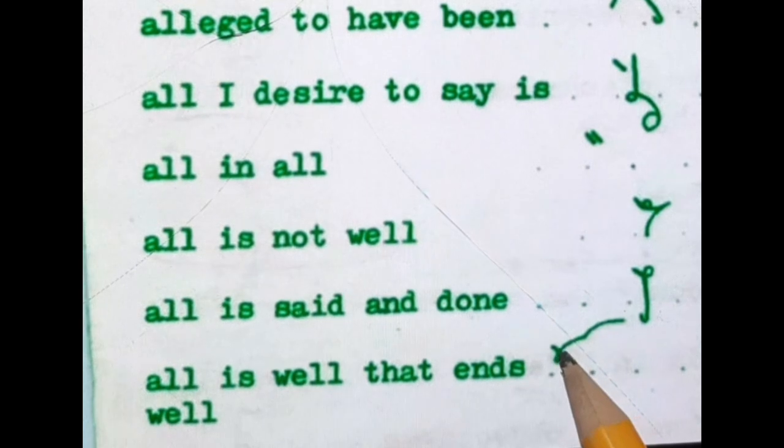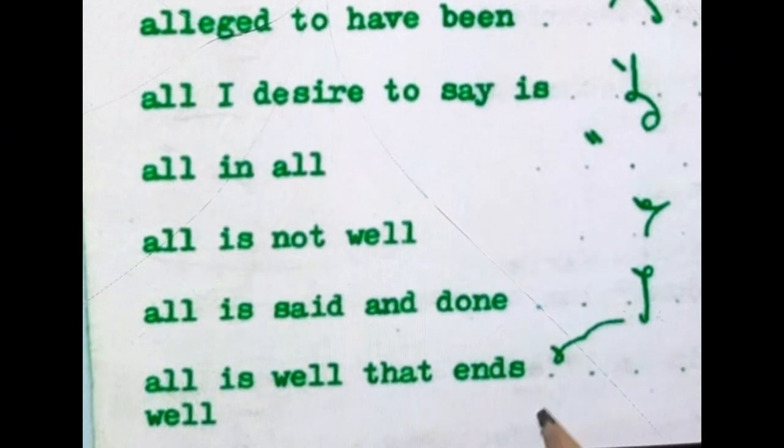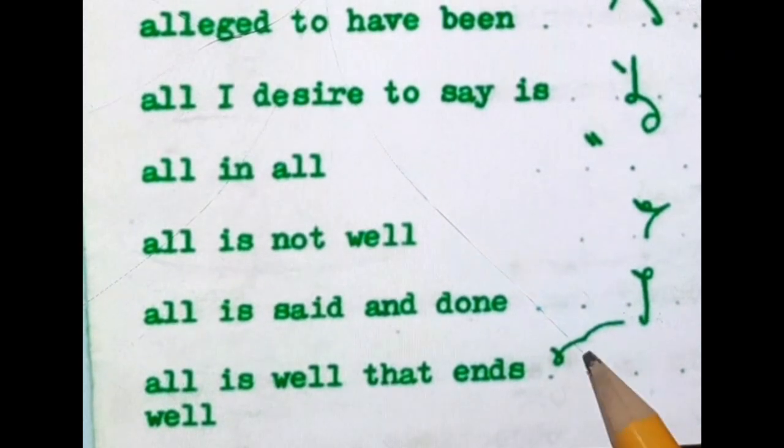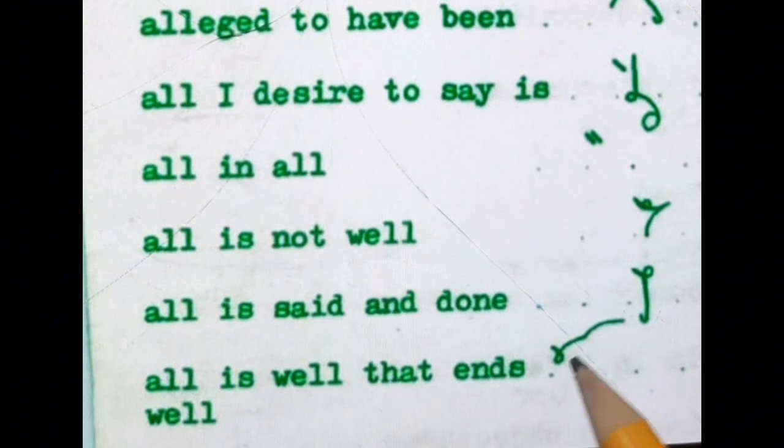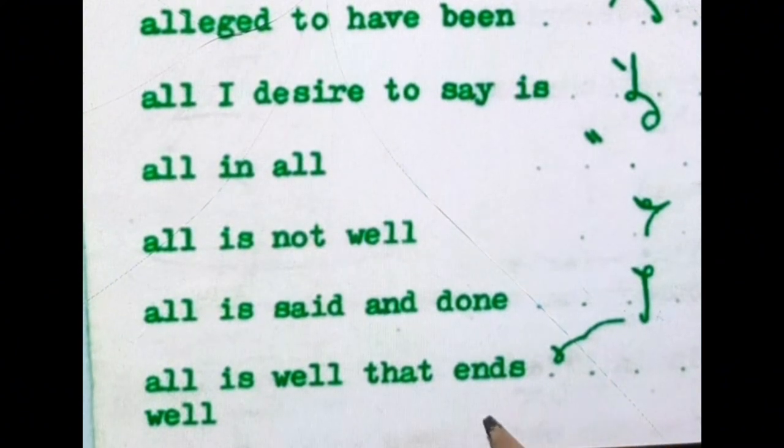This is all. This circle shows is. Well. This is L circle, which shows well. That and they are omitted. This is well. This is L circle, which shows well.